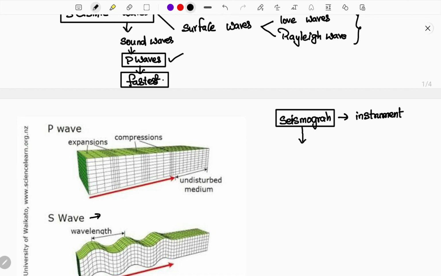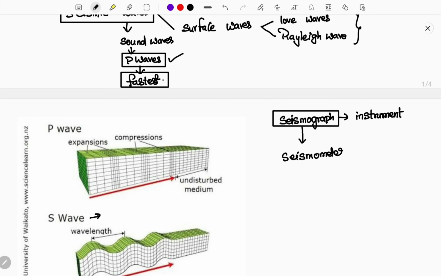Seismograph is an instrument that is used to detect seismic waves. Whenever seismic waves approach the earth, we can detect them using the seismograph. Next, what is a seismometer?